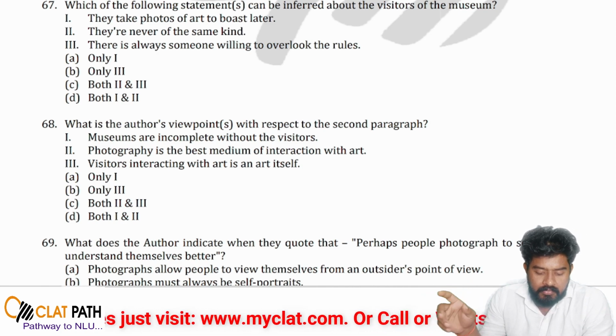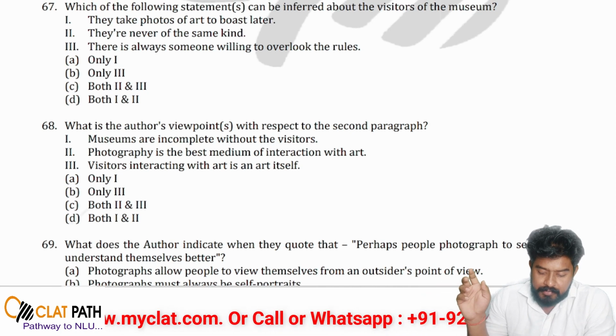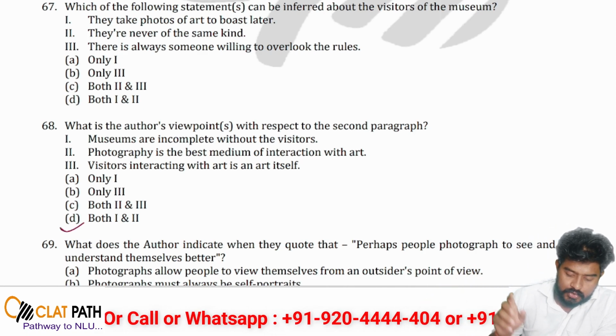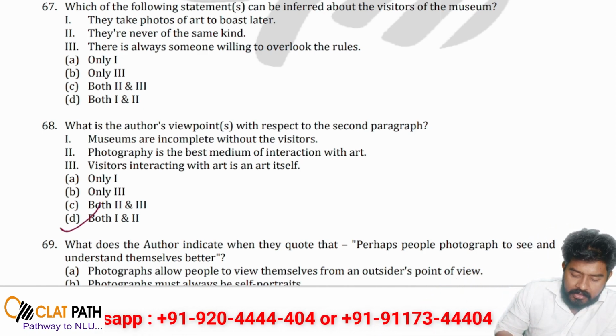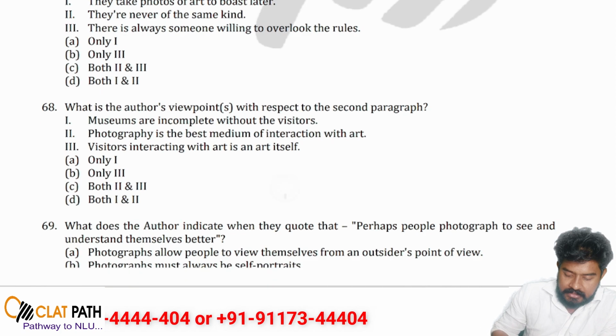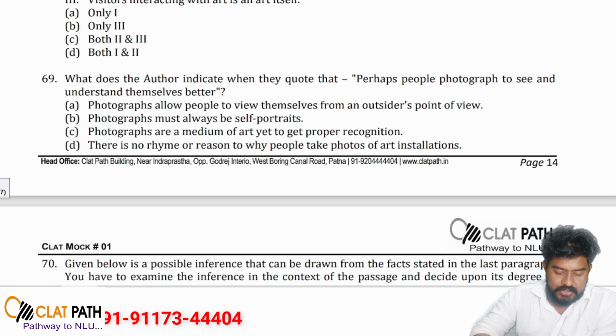So points number 1 and 2 can be said from the second paragraph. So option D will be your correct answer. Right, now moving on to the next question.